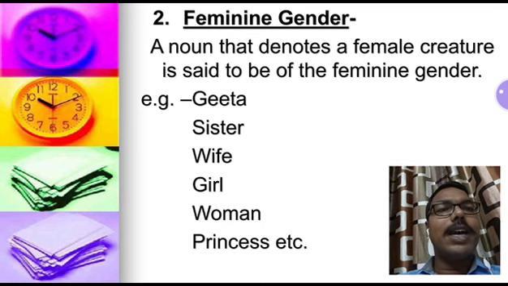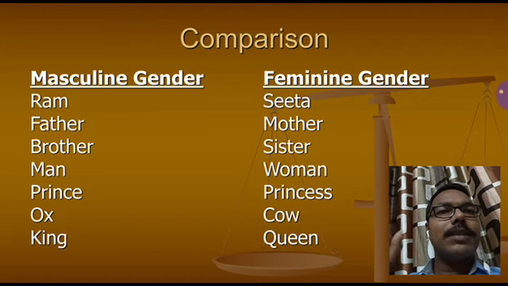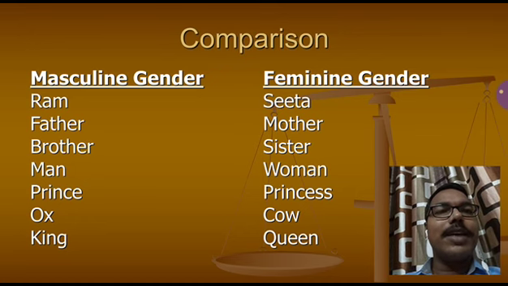Okay students, understood? Now comparison of masculine and feminine gender. Some masculine and feminine genders are given so that you easily understand the difference between them. Both are exactly opposite of each other.